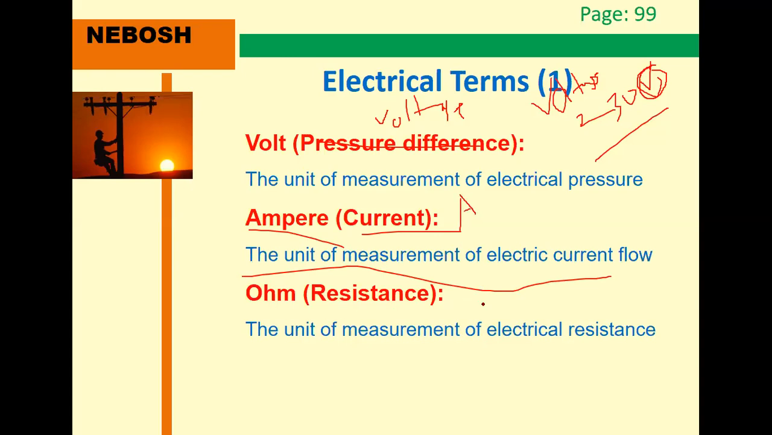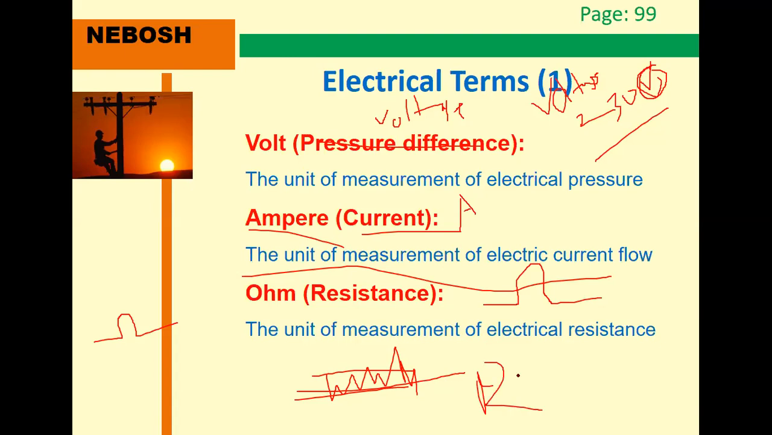Ohm is the resistance. The ohm symbol is omega. This is the unit of measure of electrical resistance. Resistance is the opposition capability to the flow of electricity. For example, electricity is flowing, and when this material offers some resistance, it automatically stops the electricity. The element is known as the resistor, and this property is known as the resistance. The unit is the ohm.